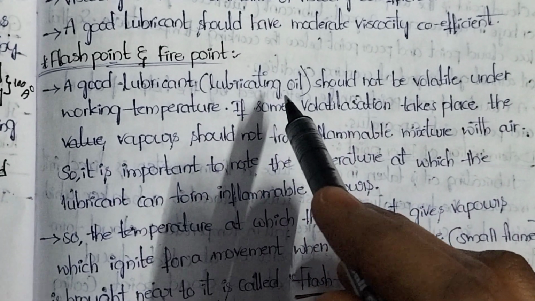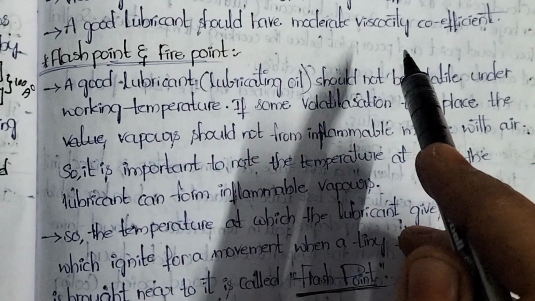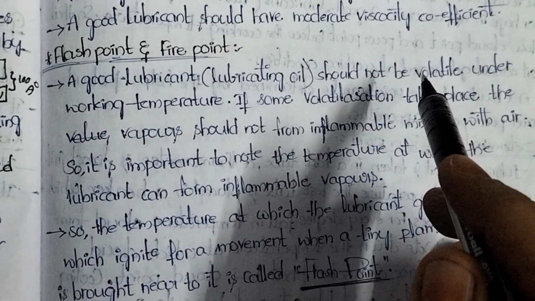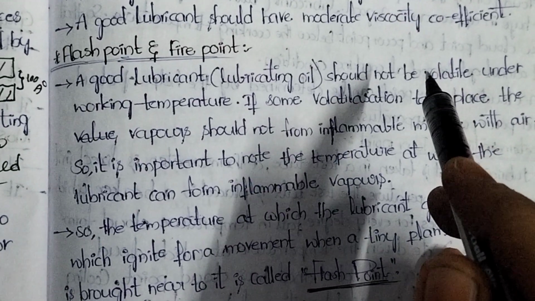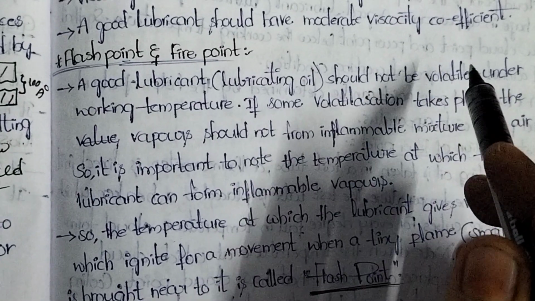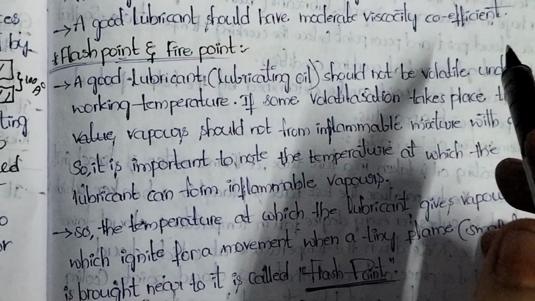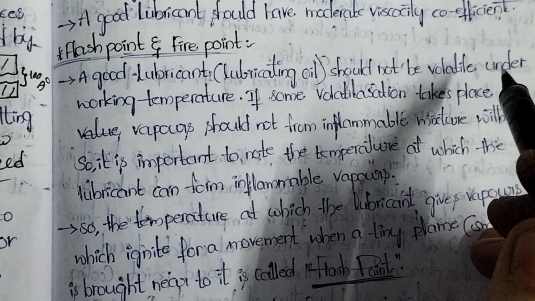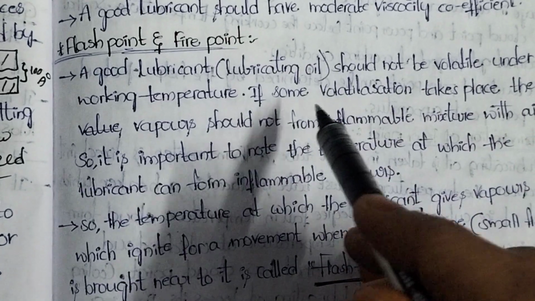If any lubricant evaporates at working temperature, we should not consider it a good lubricant.